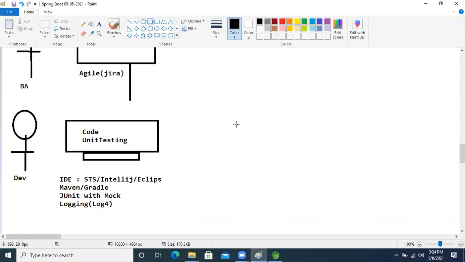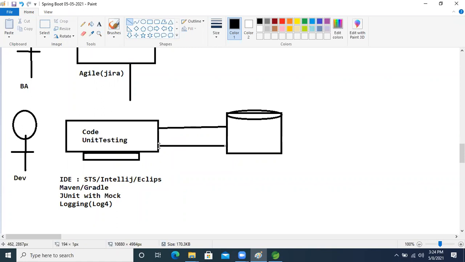After doing the coding, what will the developer do? The developer will put this code inside a GitHub repository. This code will go inside that GitHub repository.